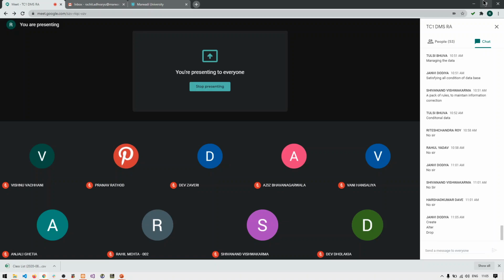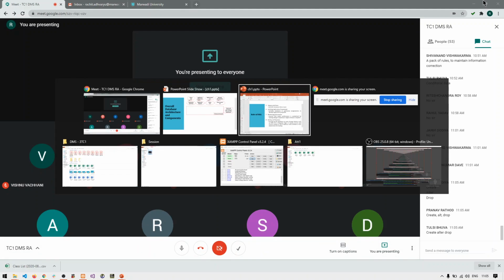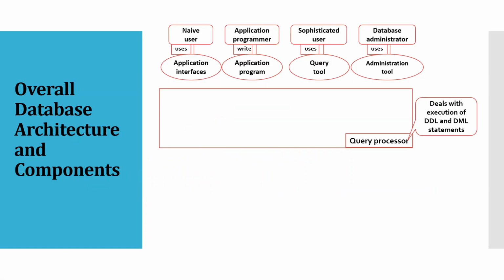Commands of DDL and DML. Create, alter, drop are the commands of DDL, and insert, update, delete, and select are the commands of DML. So mainly it deals with the execution of create, alter, drop, insert, update, delete and select commands. The query processor is the component which actually executes and performs all the database operations. So let's see what it does.